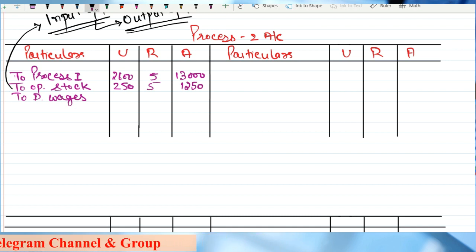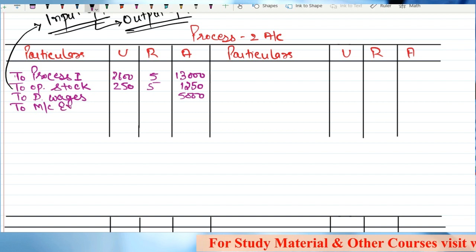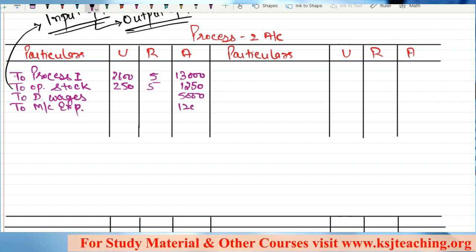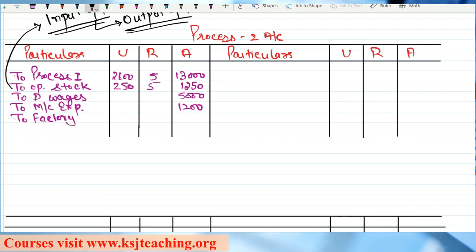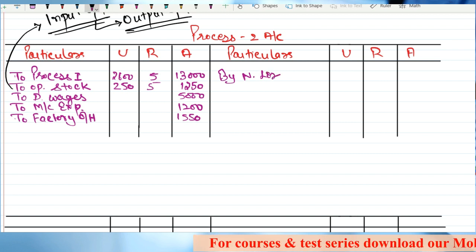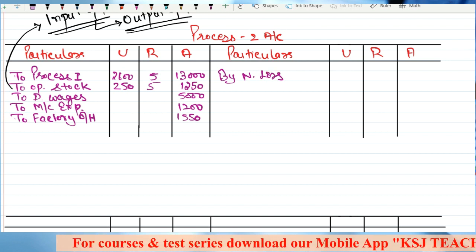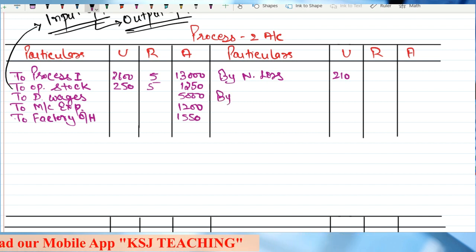Now the rest of the expenses you will write. To direct wages, that is 5,000, right? Then machine expenses, that is given as 1200. Then to factory overheads, 1550. Then there is a wastage also. Yes, sir. Normal loss. What is the normal loss? 210 units.